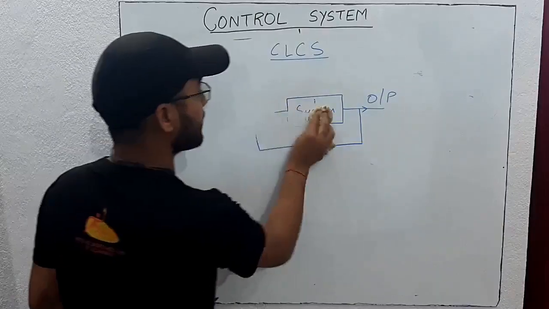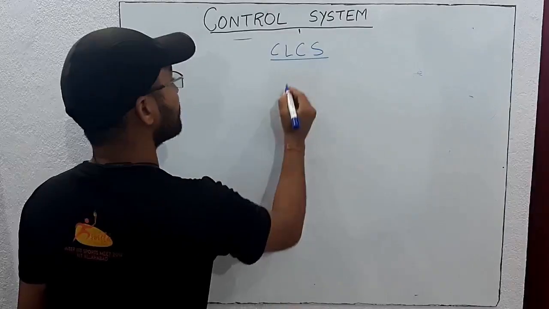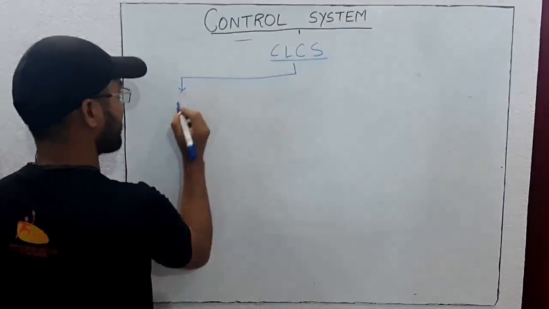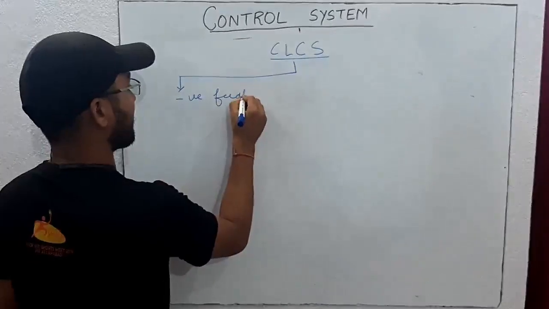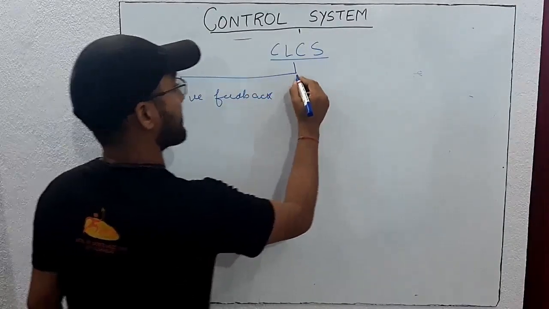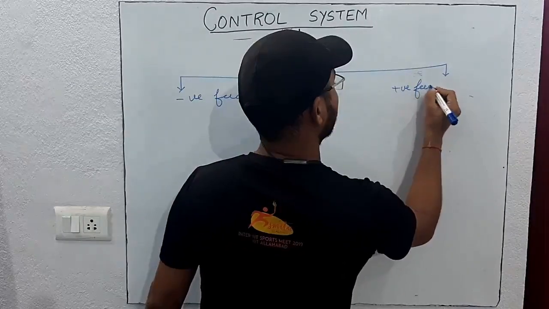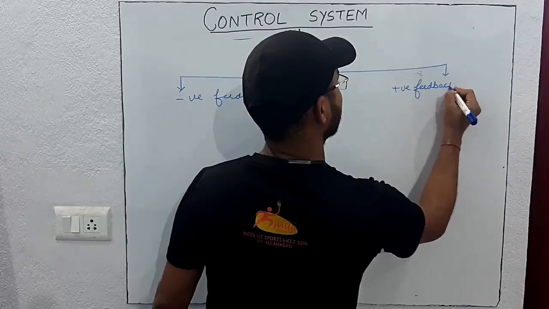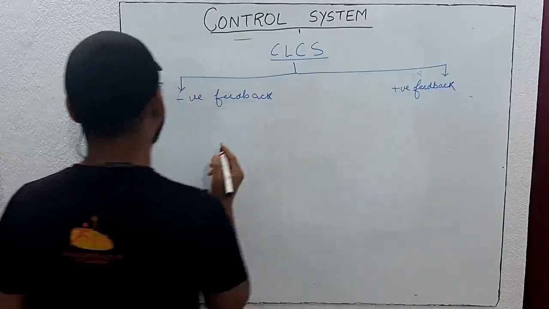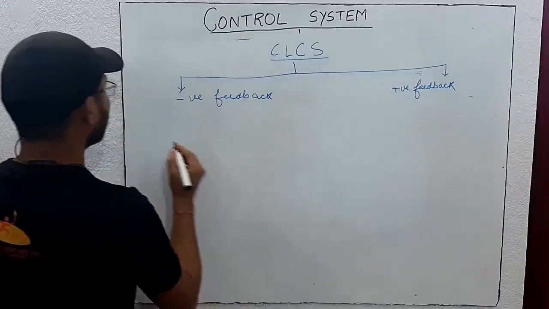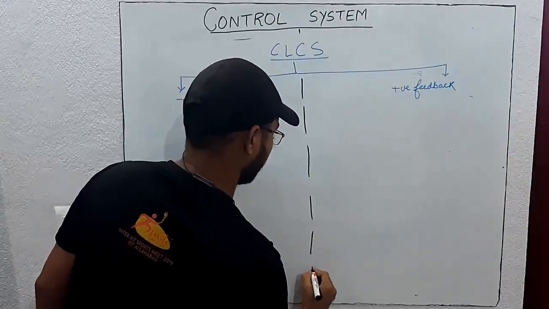So there are two kinds of feedback in closed loop control system. One is negative feedback, another is positive feedback closed loop control system. So we will see the difference between them and the performance criteria. We will see which one is better.